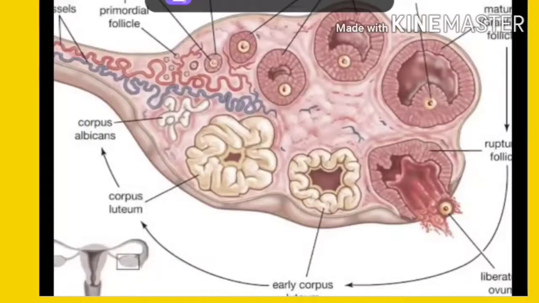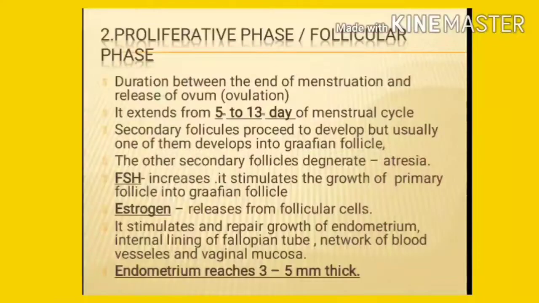In this, secondary follicles proceed to develop, but usually one of them develops into the Graafian follicle, the mature follicle. The other secondary follicles degenerate, and this is called atresia. During this phase, there are changes in hormones such as FSH and estrogen.